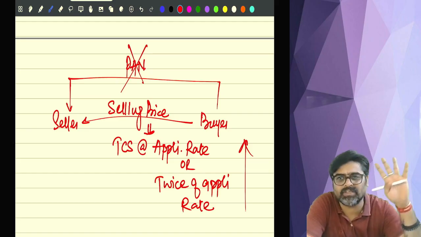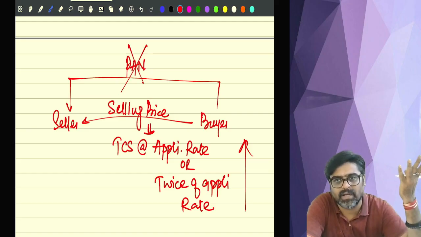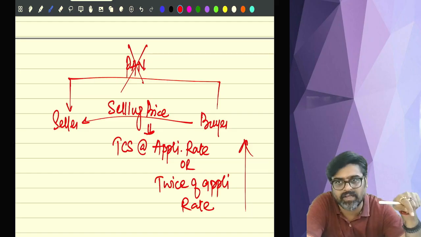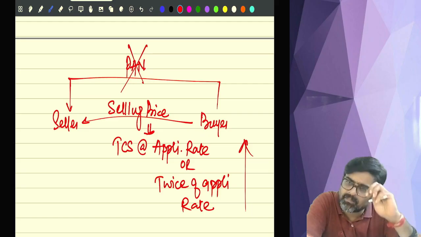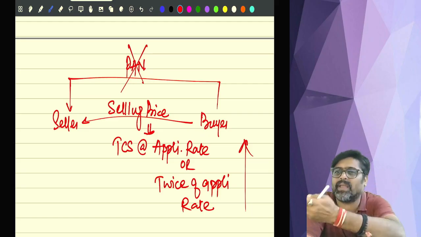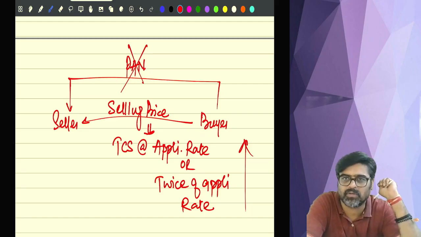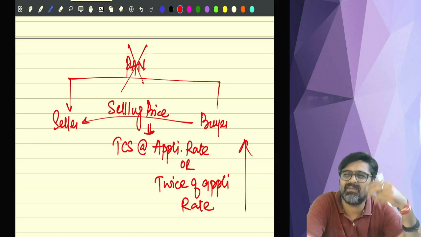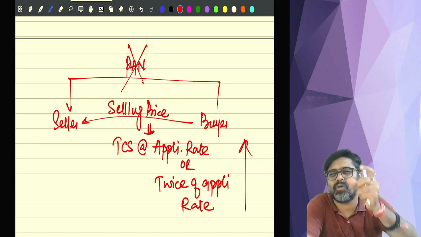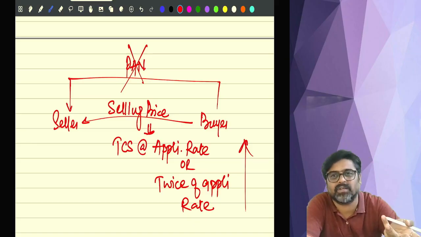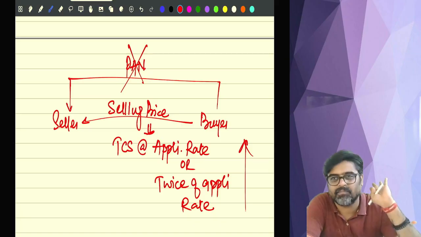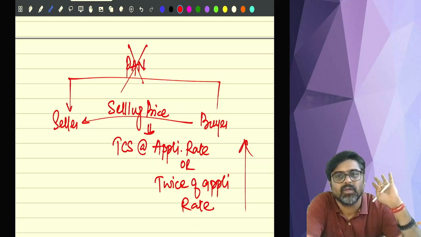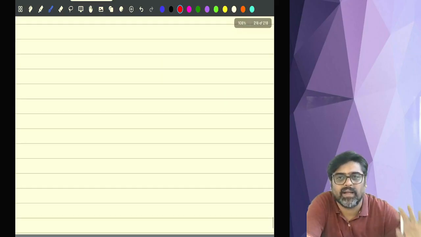So all the provisions and procedural formalities which are applicable at the time of TDS, the same type of formalities and the same type of due dates will be applicable for TCS also. The period is the same, the due dates are also the same, just some formats and forms will change, that's it. Otherwise the TDS and TCS formalities are the same. Understanding? So with this the chapter comes to an end.